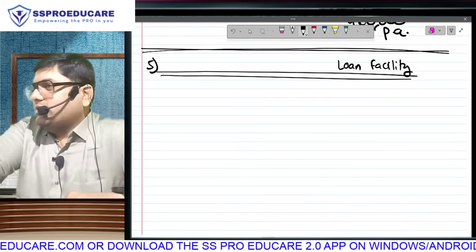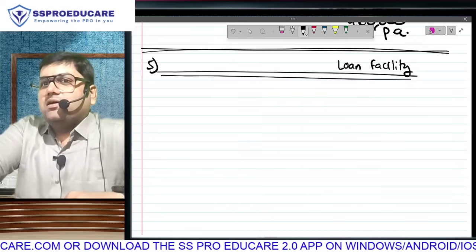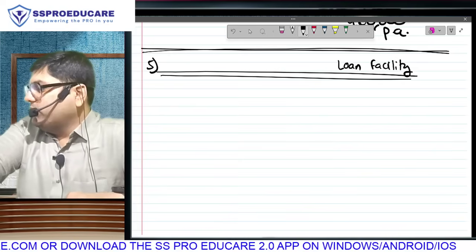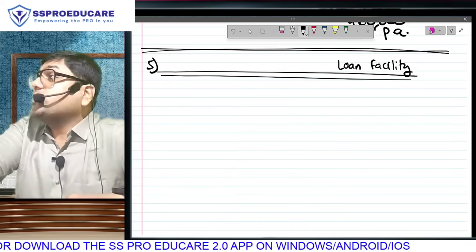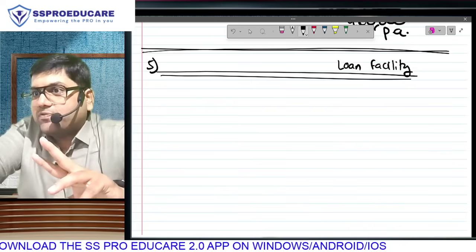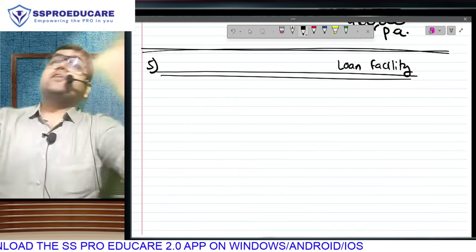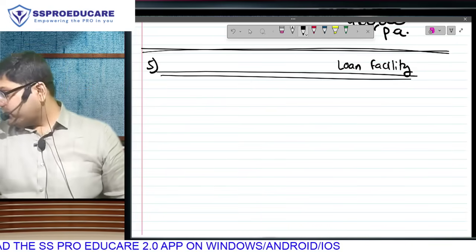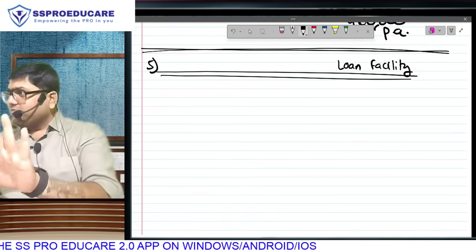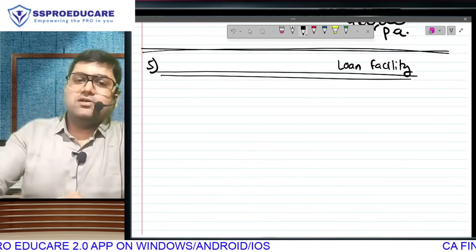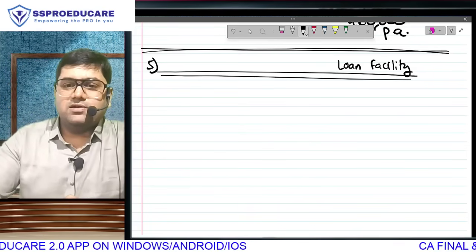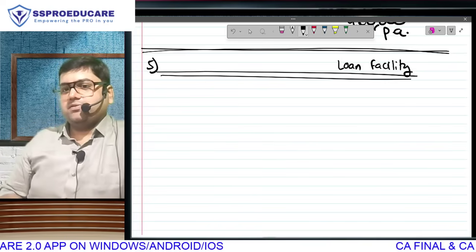Second question, sir, what is loan? What do you mean by this thing loan? Something that you have given and you'll take it back. Your boss is giving you money and he will take it back. He gives you 5 lakh, he will take back. It's not a gift. Understand the difference between loan and gift? If he is going to take it back, how can it be a perquisite? You understand? We can't learn value of taxable perquisite if we don't know what is the perquisite. So first identify for me what is the perquisite.